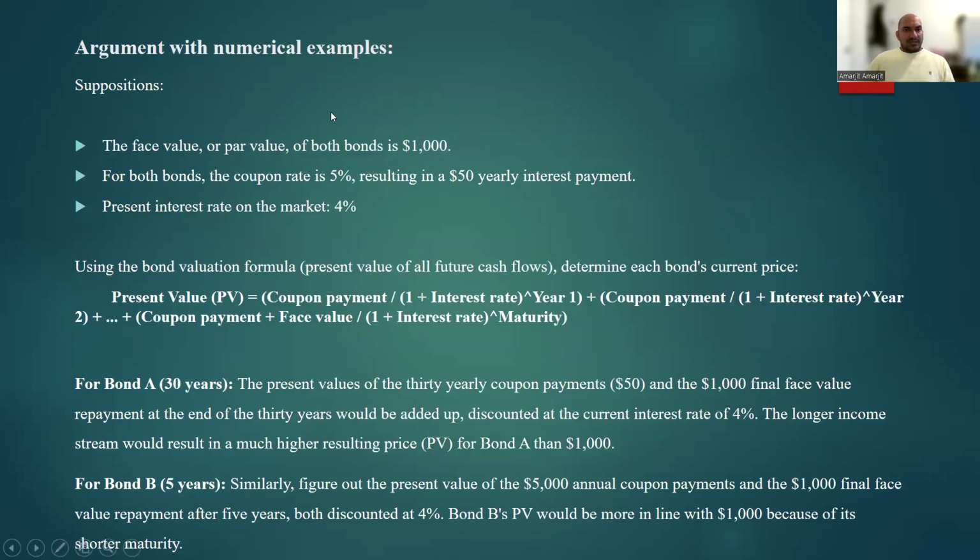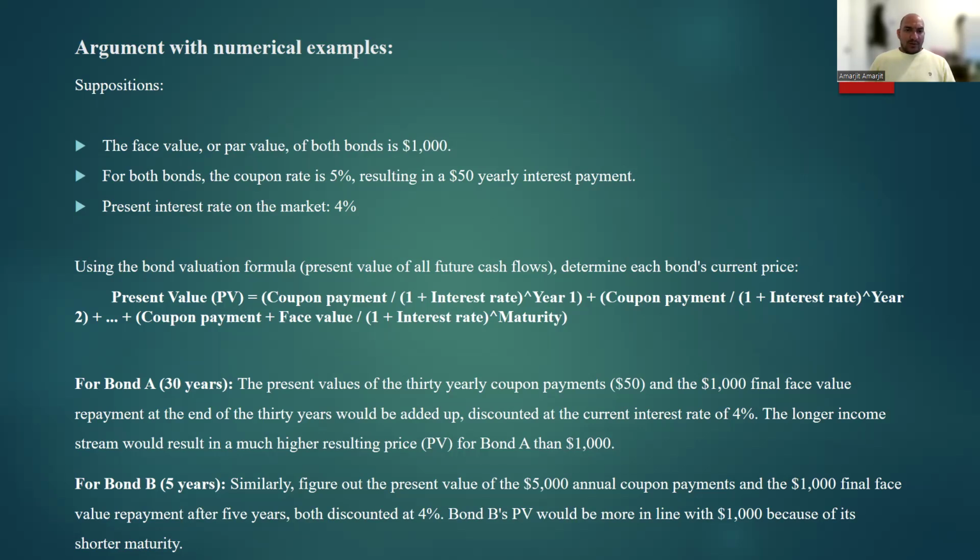Now we will discuss the argument with a numerical example. We will have some assumptions like the face value or par value for both the bonds is $1,000. For both bonds, the coupon rate is 5%, resulting in a $50 per year interest payment. The present interest rate on the market will be 4%. These all are our assumptions.